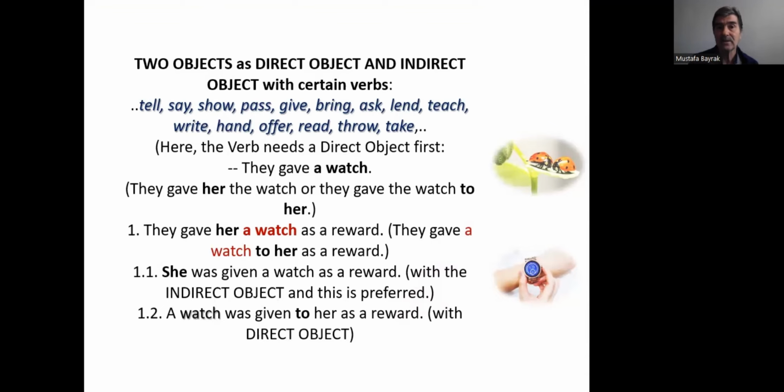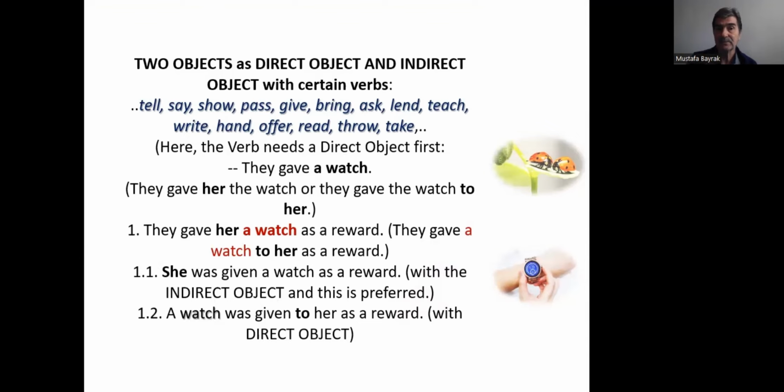Here, the verb needs a direct object first. For example, they gave a watch, but whom? Who did they give a watch? So they gave Jale the watch, or they gave the watch to Jale, to her.